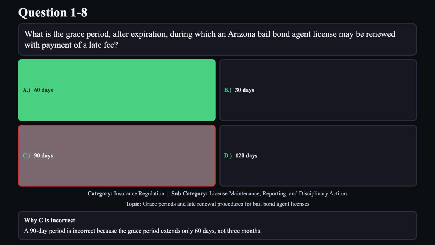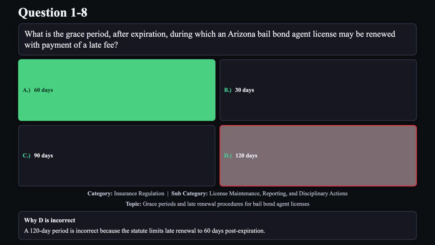Reason C is not correct. A 90-day period is incorrect because the grace period extends only 60 days, not 3 months. Reason D is not correct. A 120-day period is incorrect because the statute limits late renewal to 60 days post-expiration.